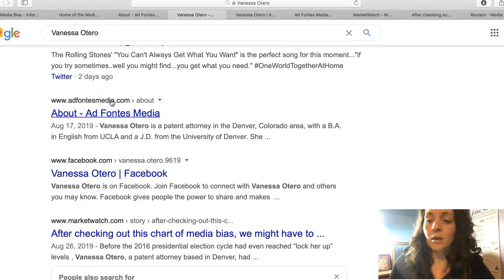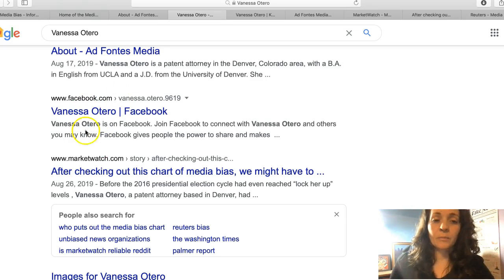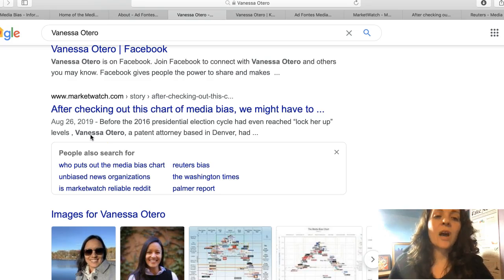Here's her actual company that she has now. Absolutely, you want to know about them, which we already looked at that one though. Her Facebook, and that's fine to look at, but again, she controls that source. So now we're getting to other sources. Now, the first one I see is MarketWatch. Now, do I know who MarketWatch is?